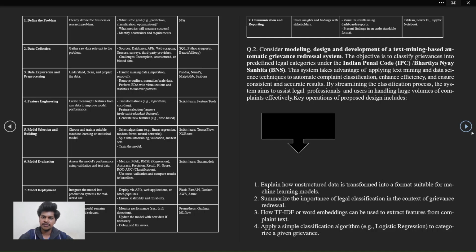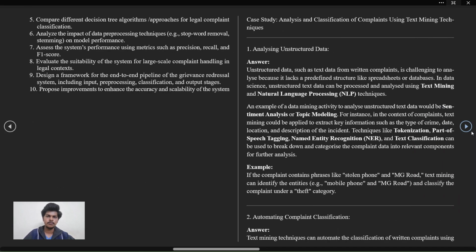How TF-IDF or word embedding can be used to extract features from complaint text. Apply a simple classification algorithm to categorize the given grievance. So the answer starts with first analyzing the unstructured data.